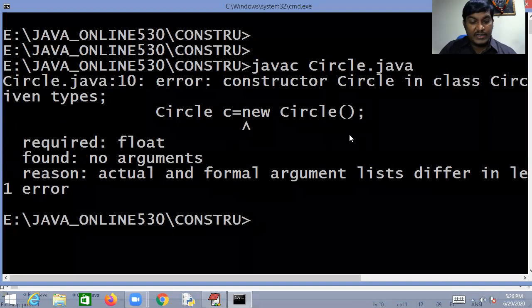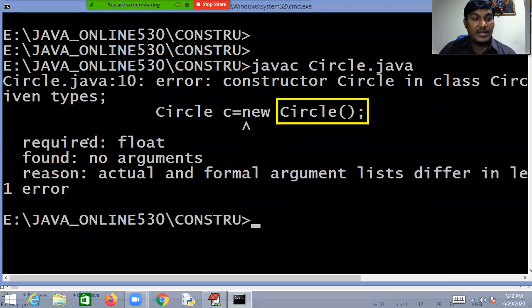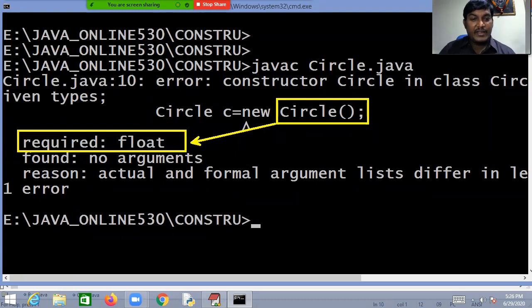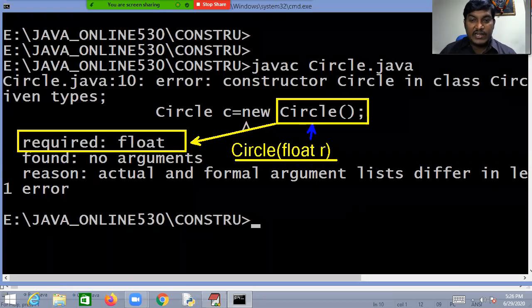Because actually you are calling the constructor without an argument, but here it requires a float argument. Because in the class you define the constructor this way: Circle(float R). This is the constructor you define in the class, but the constructor which you are calling is not applicable for this one. That's the reason you are getting an error.